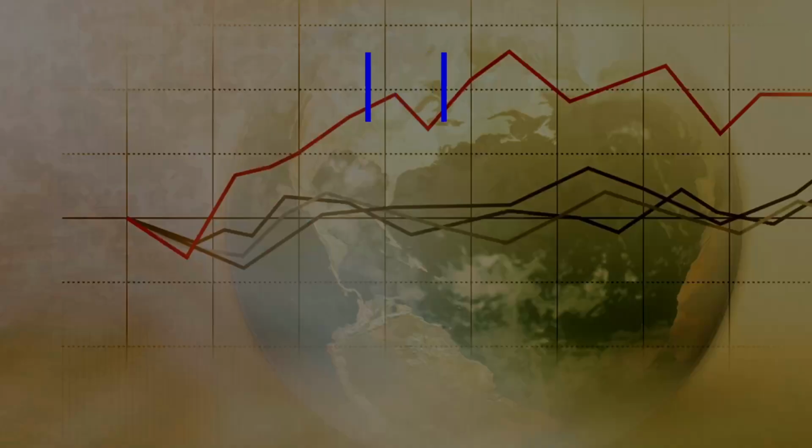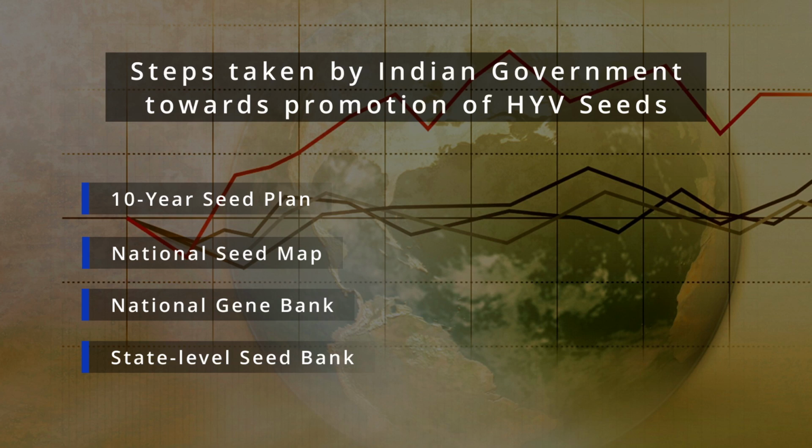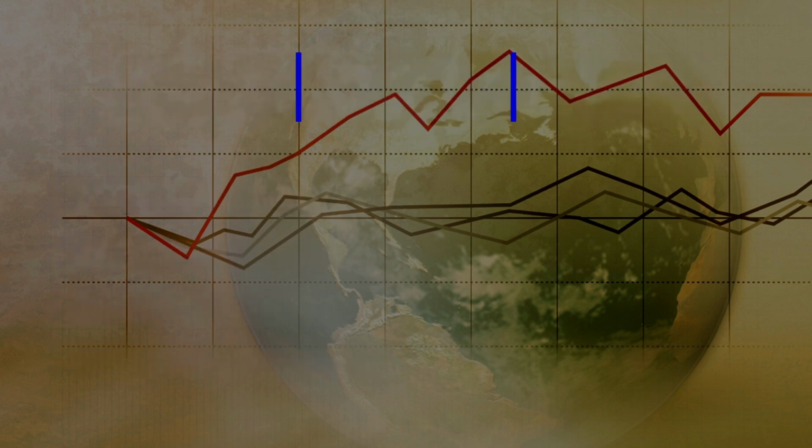cultivate without HYV seeds. Given the importance of HYV seeds, the Indian government has taken several steps. What are those steps? The first step is that a 10-year seed plan was developed by the Indian government. Why has the Indian government introduced that 10-year plan?